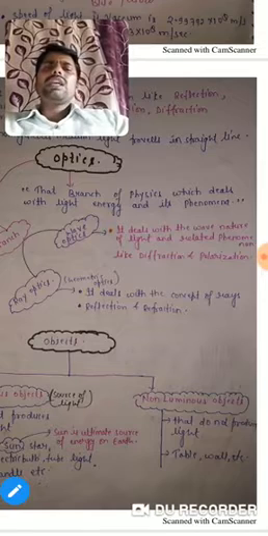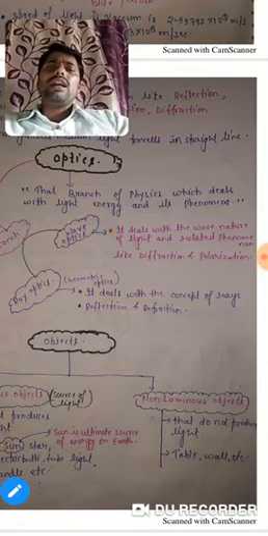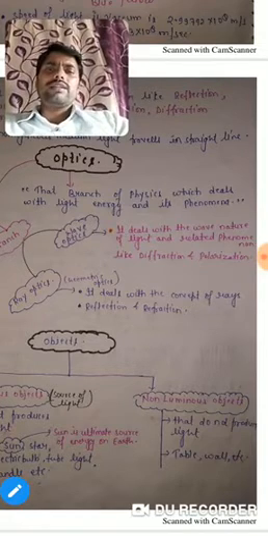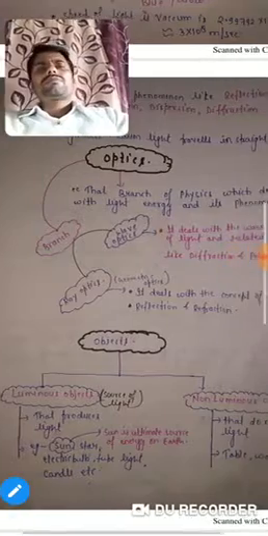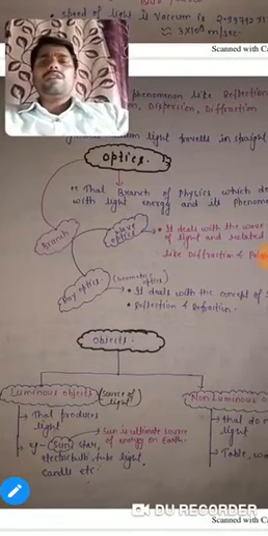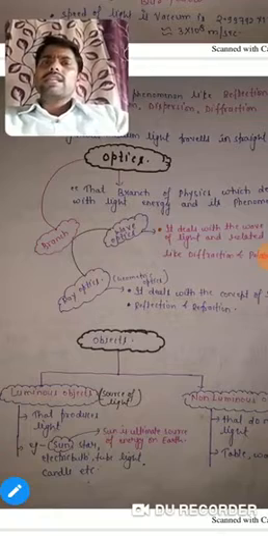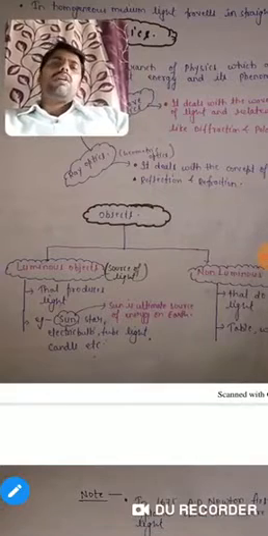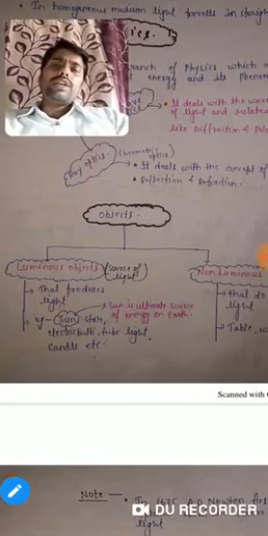Reflection and refraction are the properties studied in ray optics. Now, as we know, there are various kinds of objects present in our surroundings. These objects are of two types.